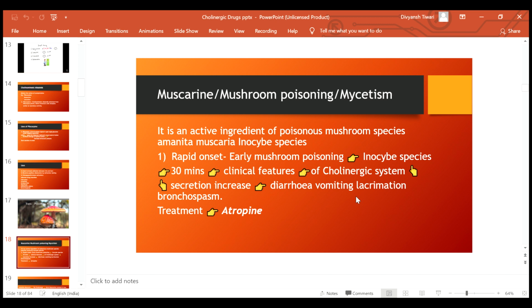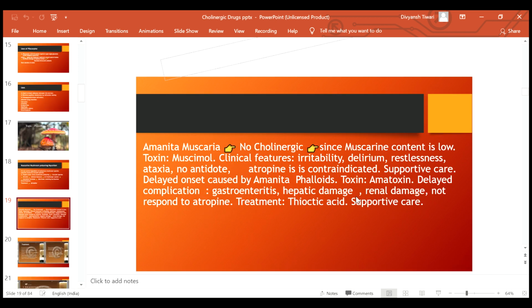Within 30 minutes, the patient develops clinical features of the cholinergic system. There will be increase in secretion, diarrhea, vomiting, lacrimation and the patient may land up in bronchospasm. Treatment is atropine. Now the next species, Amanita muscaria, does not have any cholinergic features since the muscarine content in it is very low. The toxin present is muscimol and the patient may present with irritability, delirium, restlessness, ataxia. There is no antidote for it. Atropine is also contraindicated, so the patient will be given only supportive care.